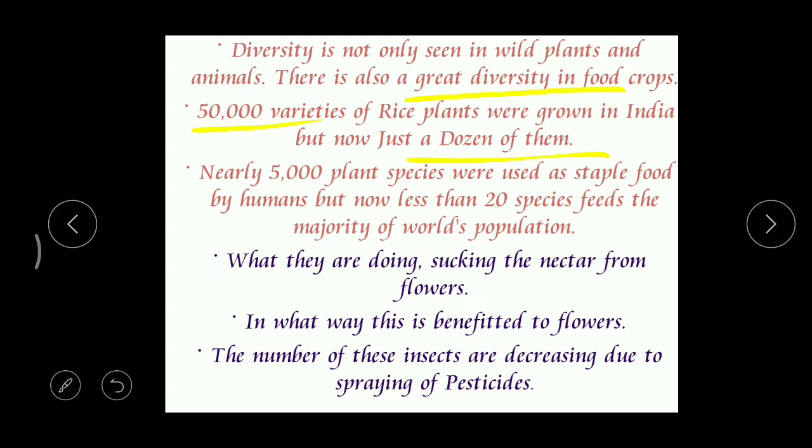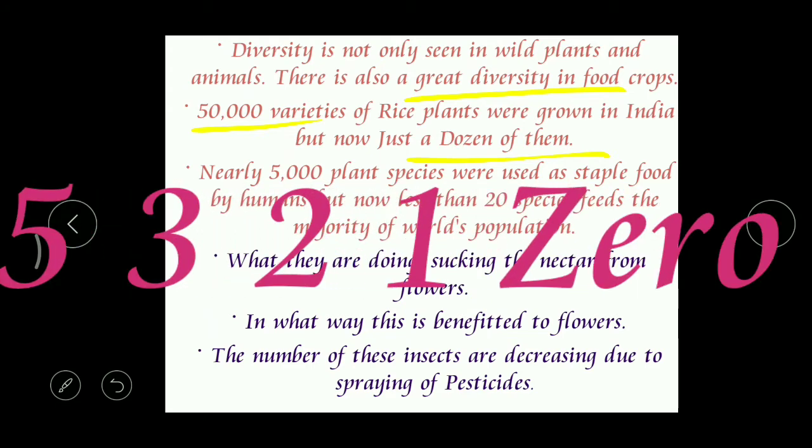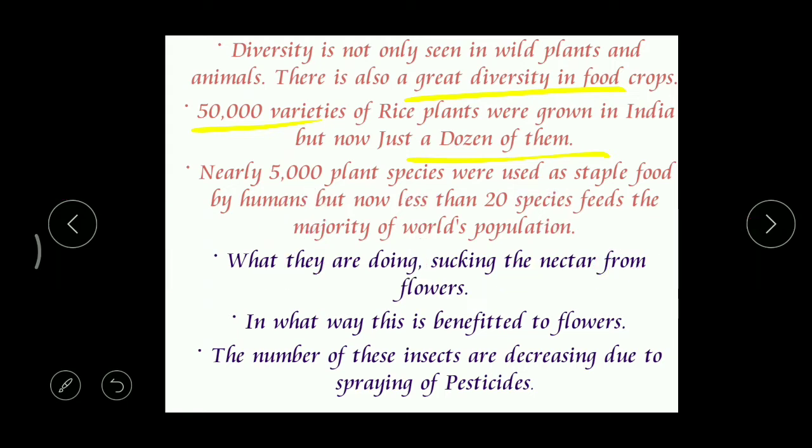And what about the future? If we are not taking any care at all, then what happens? Even this dozen may decrease to 5 or 3 or 2, 1, and finally nothing. Then what happens? No rice will be available. That means no food will be available at that time.